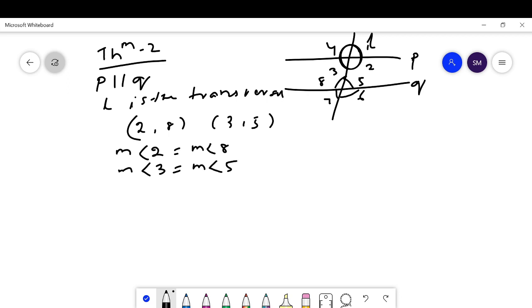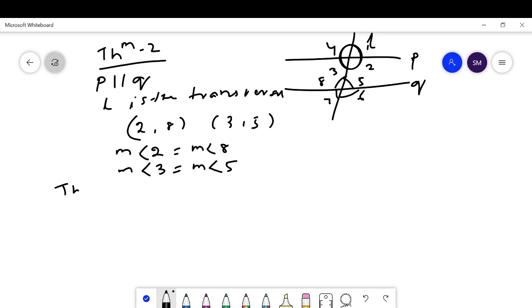Means the theorem says that when a transversal intersects two parallel lines, then each pair of alternate angles is equal. Here the theorem says, if a transversal intersects two parallel lines at two distinct points, then each pair of alternate interior angles has the same measure. Okay.